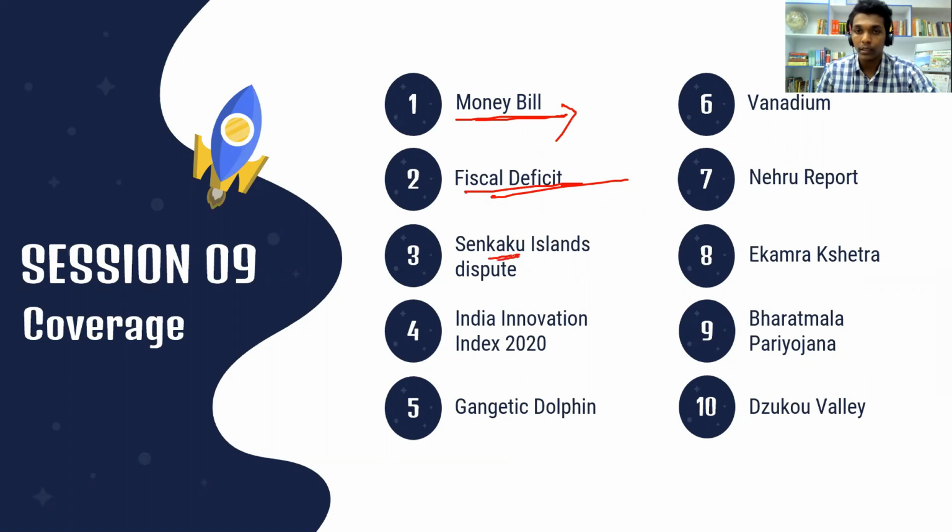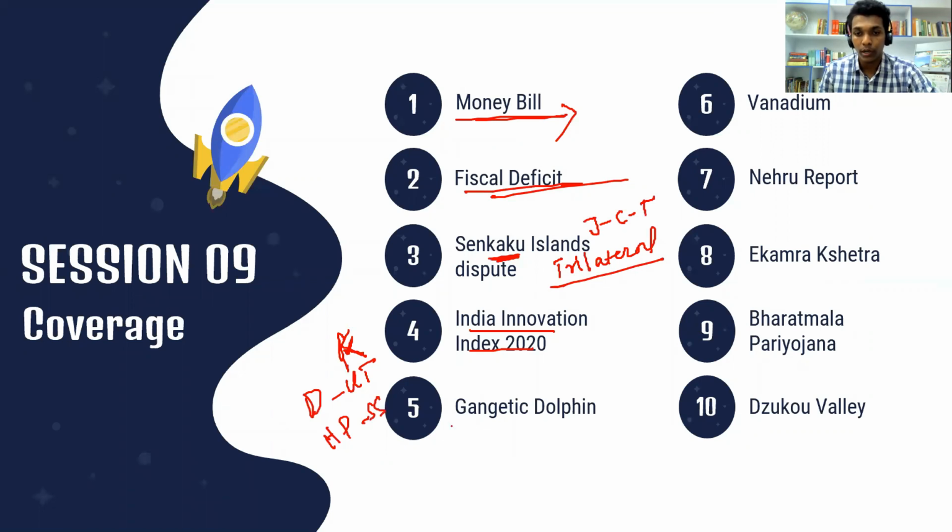We have Senkaku Islands, and how it is a trilateral dispute between Japan, China, and Taiwan. And we also saw about the India Innovation Index, Karnataka topped, and the reasons why Karnataka topped, and Delhi topped among union territories, and Himachal Pradesh among small states.